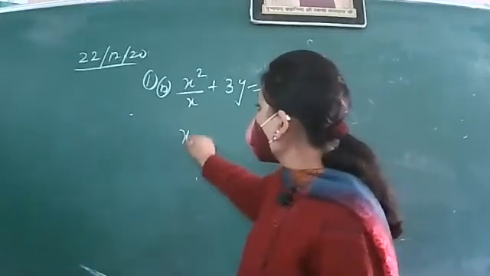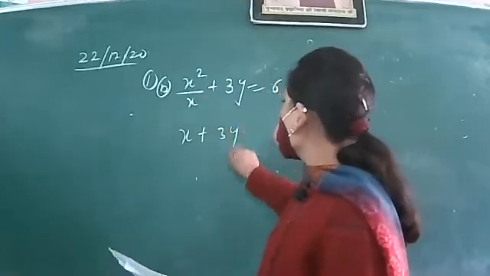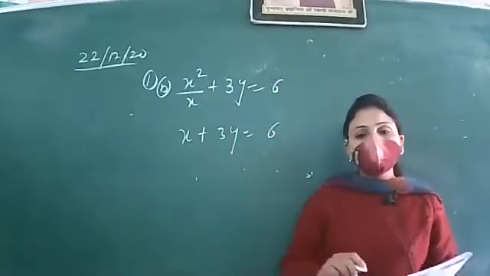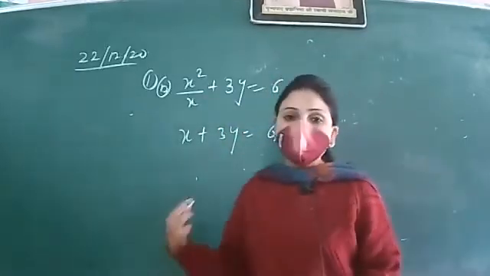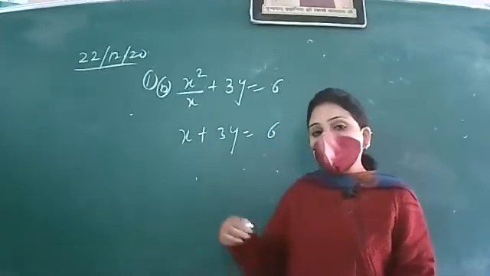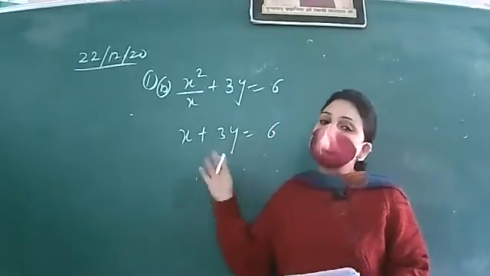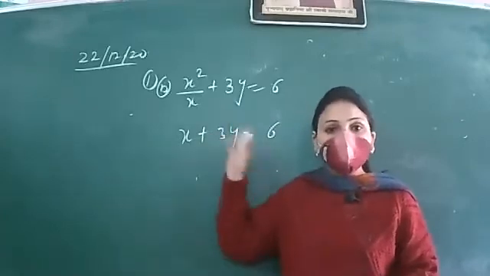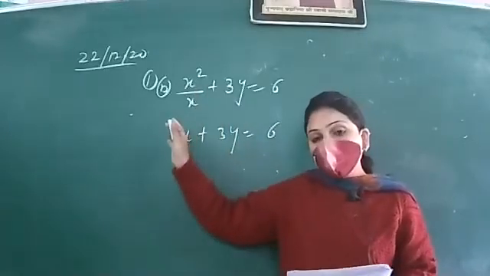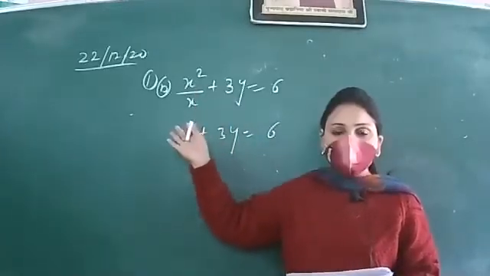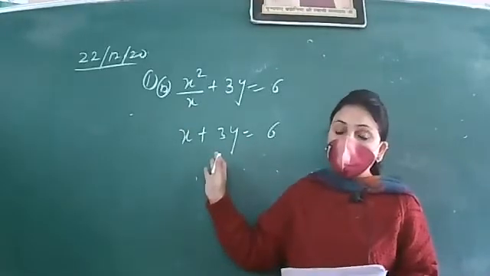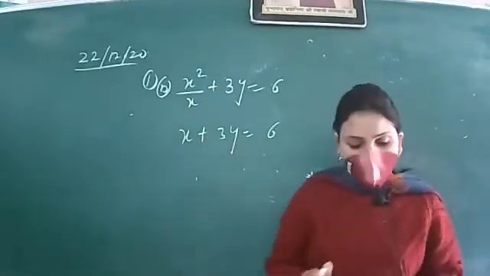When you simplify it, x square and x get cancelled, you will get a linear equation in two variables. So how is it possible to write a linear equation in two variables as a quadratic or as not linear? So this is a linear equation. If we find its simplification, we get a linear equation in two variables as the power is 1, right?